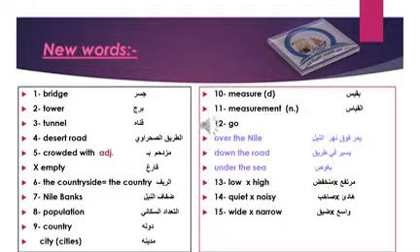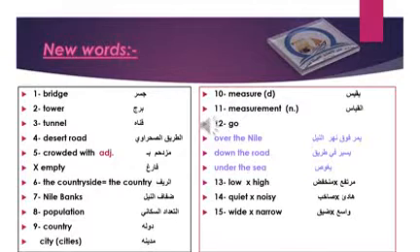Number 5, crowded with. It's an adjective which means full of something, and the opposite is empty. Number 6, the countryside. The air in the countryside is always fresh and clean, and it equals the country.